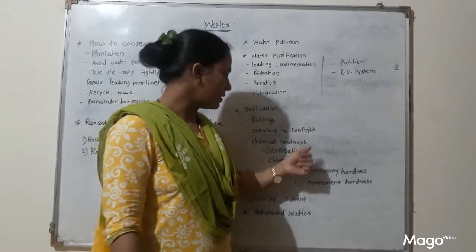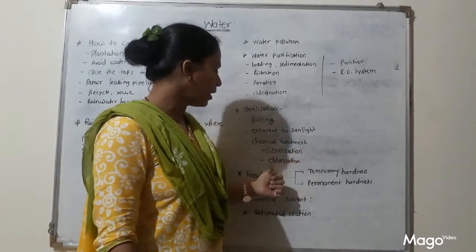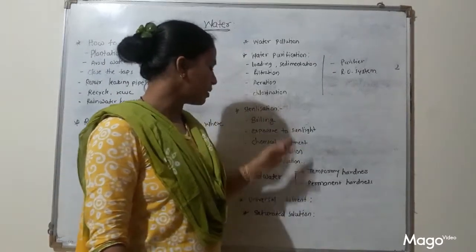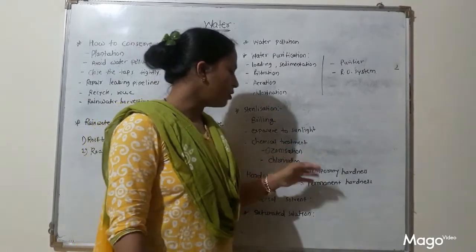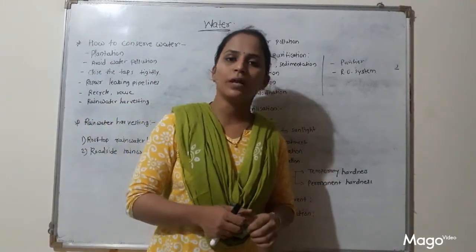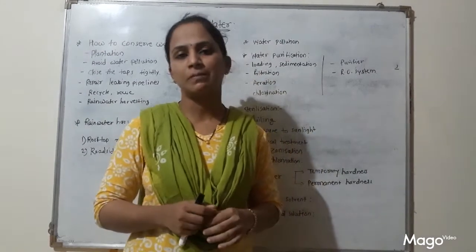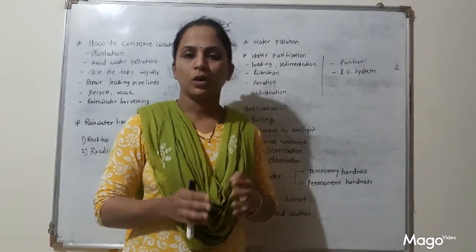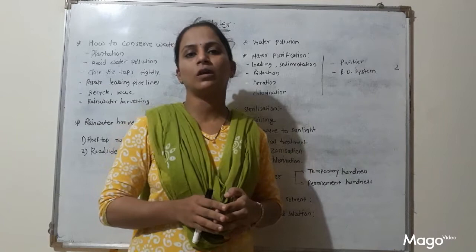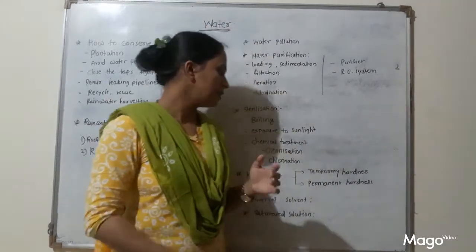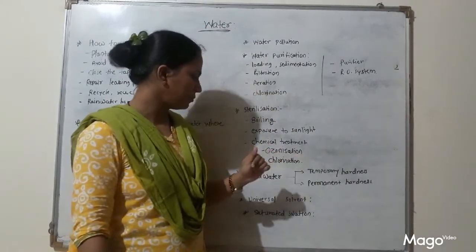Then chemical treatments are there, like ozonization and chlorination. Chlorination, I just told you what chlorination is. And what is ozonization? Ozone is the gas which is used to kill germs present in water. So if this ozone is used for the sterilization, then that is called ozonization.